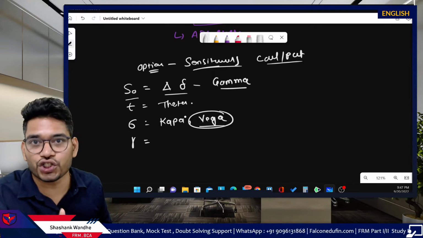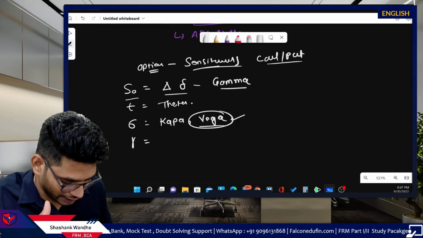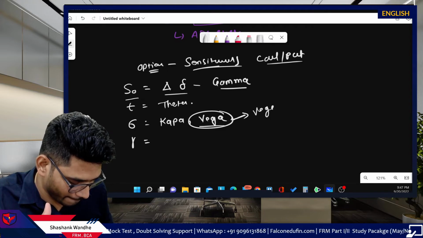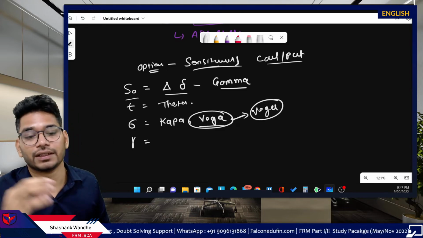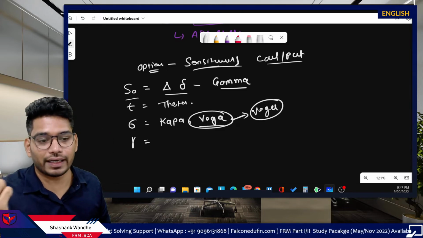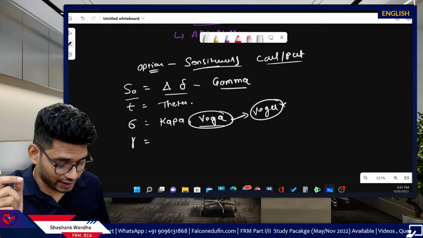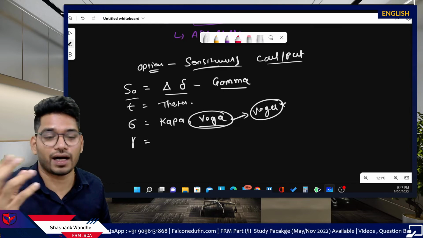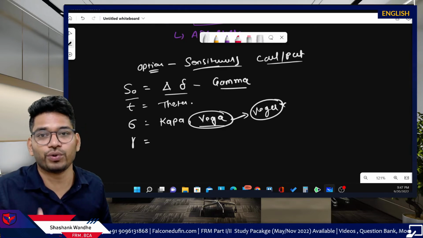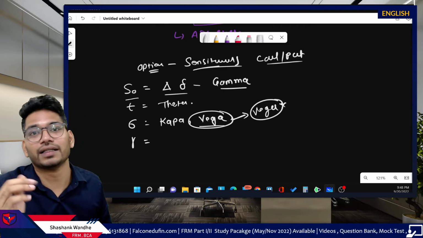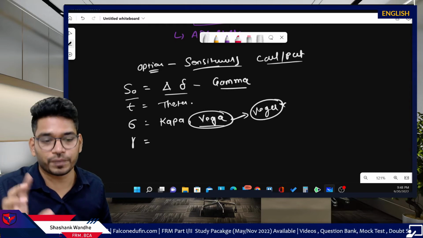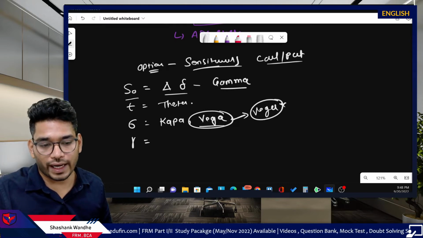But there is no such letter in Greek like vega. Greek letters, we already know: alpha, beta, gamma, delta, kappa, not vega. By mistake I said vega. So alpha, beta, gamma, kappa, rho, mu, sigma, like this. So these are the Greek letters, and there is no such letter as vega.